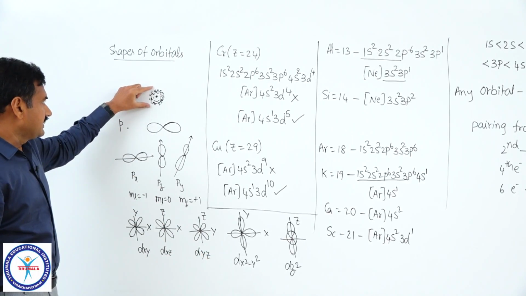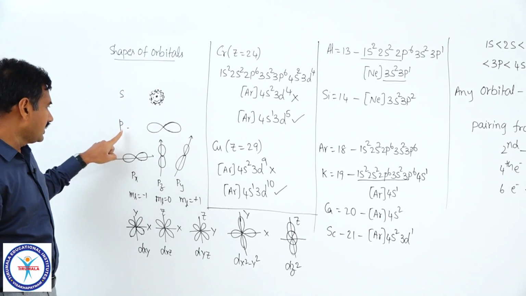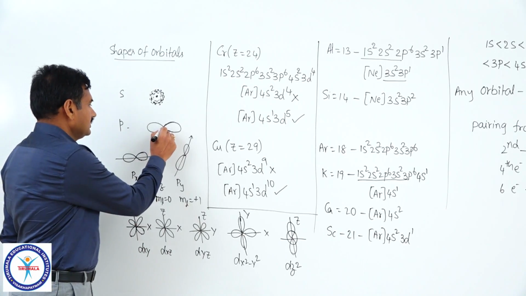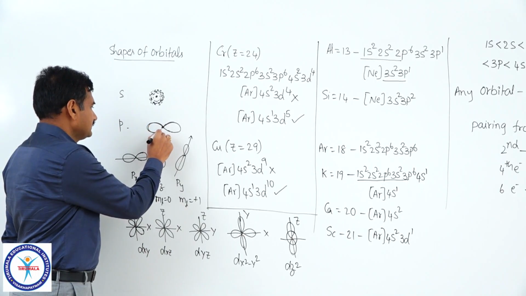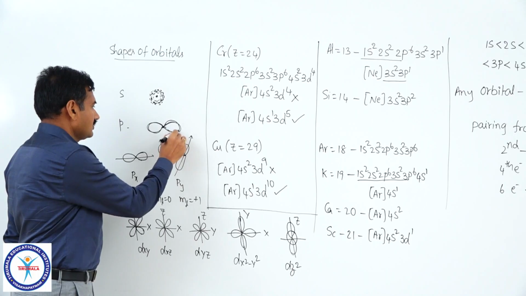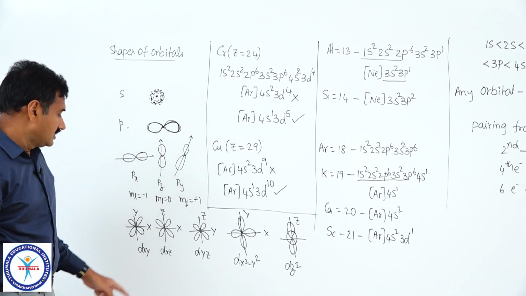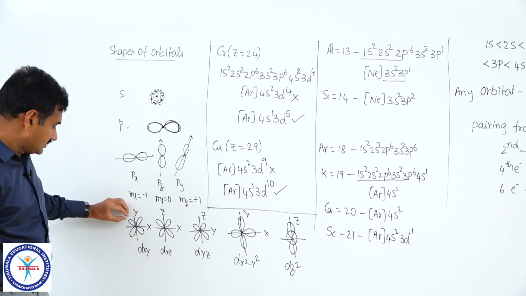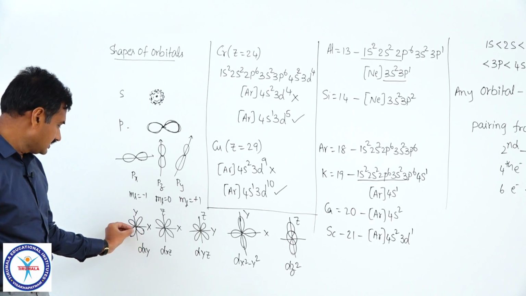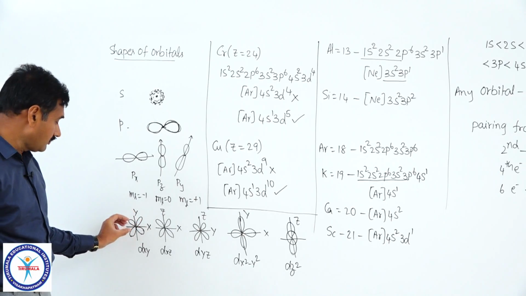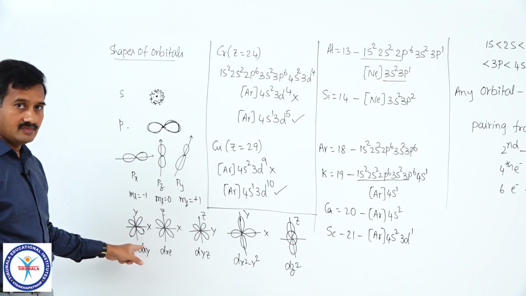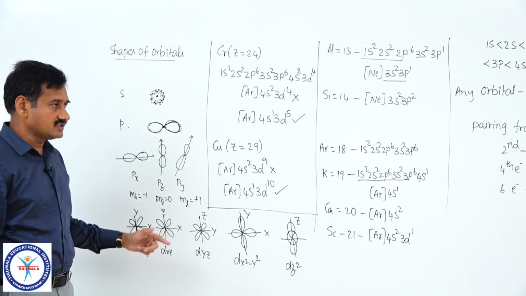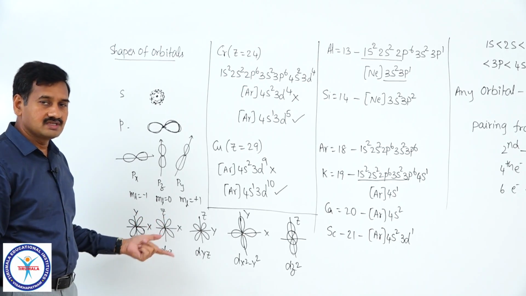S orbital has spherical shape, only one sphere. P orbital has dumbbell shape, it has 2 spheres. If this is the nucleus of atom, on this side there is a sphere, this side also there is a sphere, total shape is dumbbell. D orbital is a double dumbbell, this is one dumbbell, it is another dumbbell. This is one sphere, another sphere, here one sphere, one more sphere. So, total 4 spheres, 2 dumbbells. These are the shapes of different orbitals, s, p, d orbitals. Of course, f orbital shape is complex, that is 4-fold dumbbell.